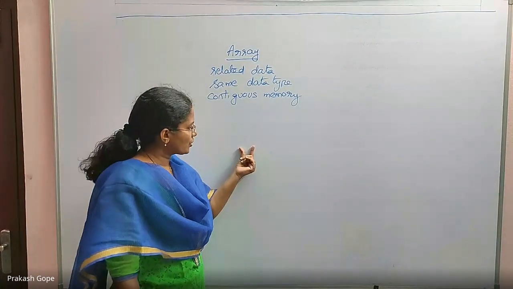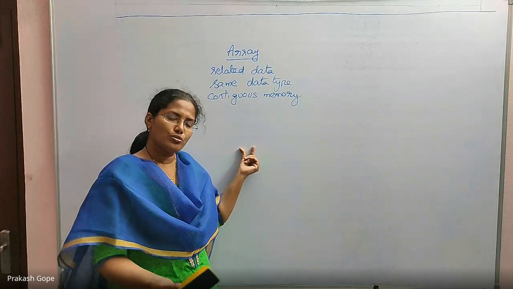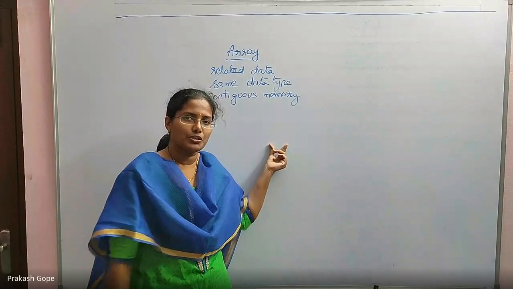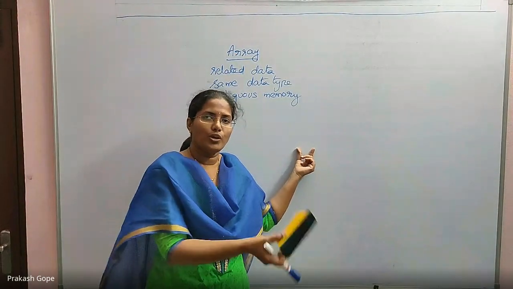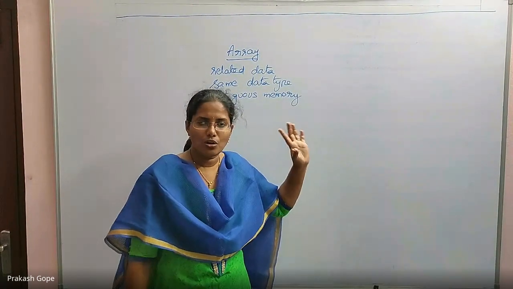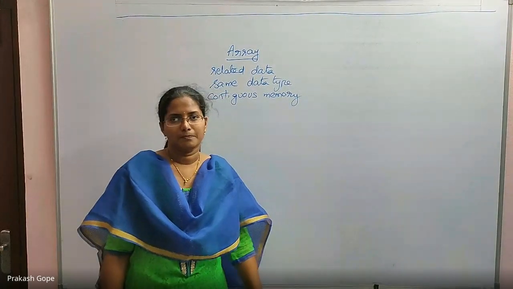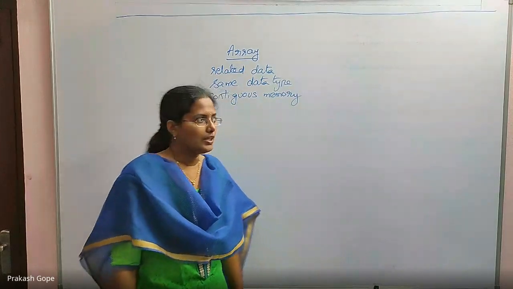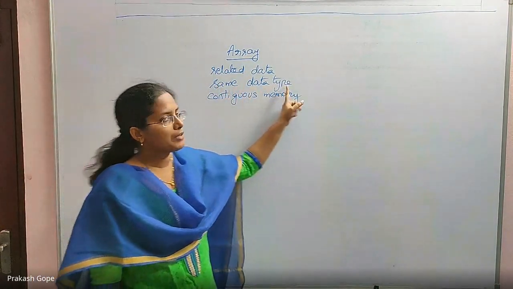It's not that in the first element I want to store the marks of the first student, in the second value I want to store the height of the second person, in the third one I want to store the weight of the third person. This is wrong. There is no relation between the data.